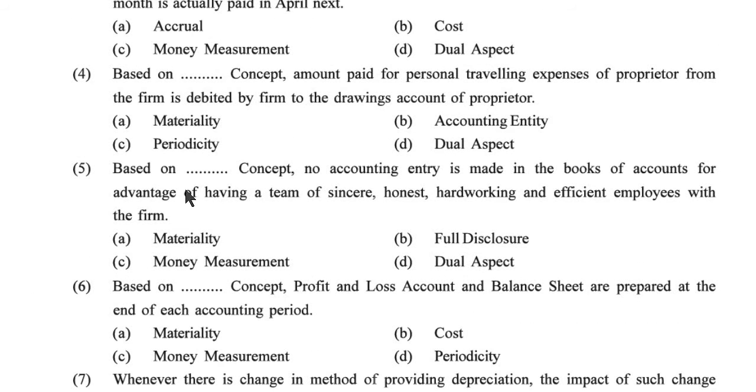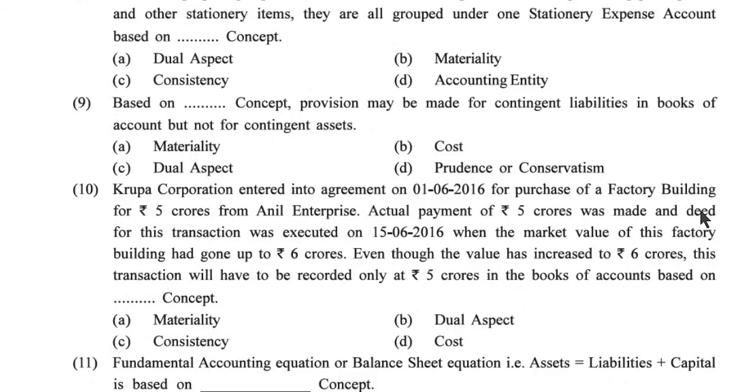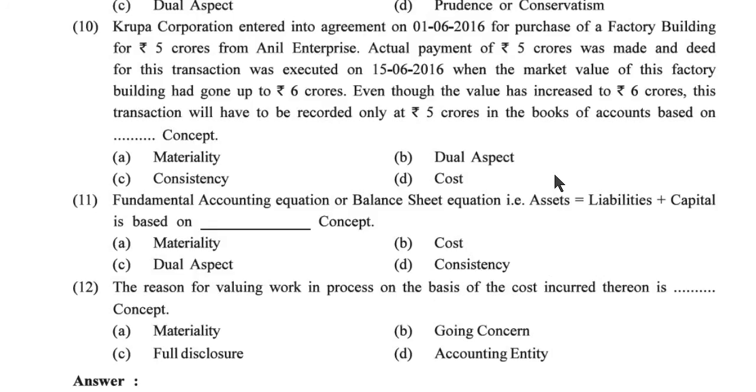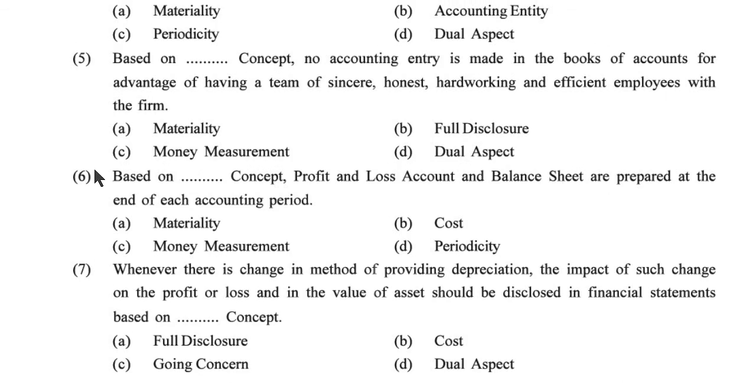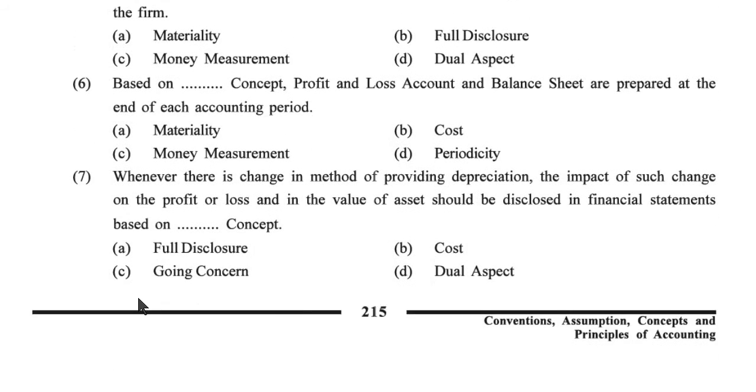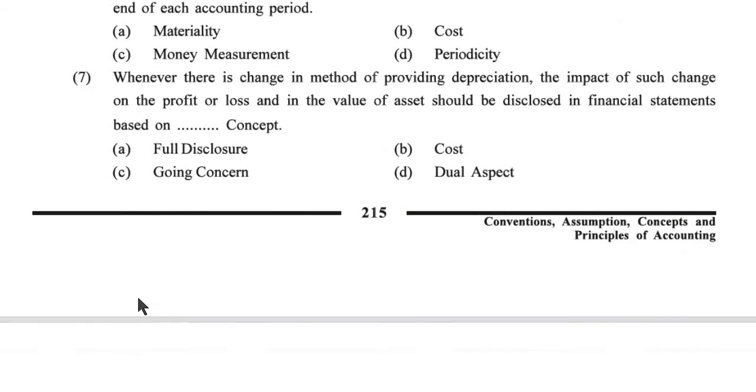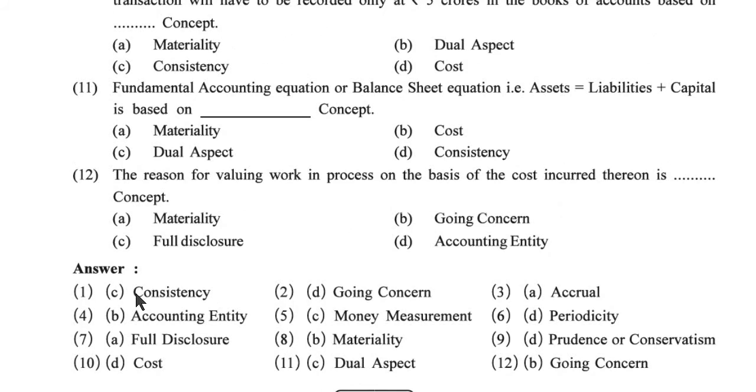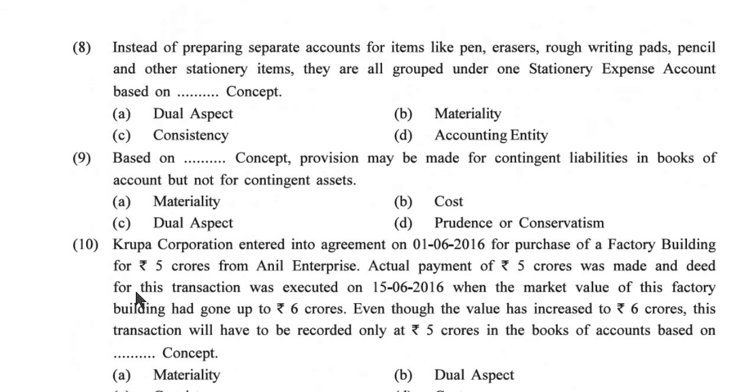Now fifth one, based on the concept, no accounting entry is made in the books of account for the advantage of having a team of sincere, honest, hardworking and efficient employees with the firm. Here the answer of fifth is money measurement. Now sixth one, based on the concept, profit and loss account and balance sheet are prepared at the end of each accounting period. Materiality, cost, money measurement or periodicity. So here answer is periodicity.